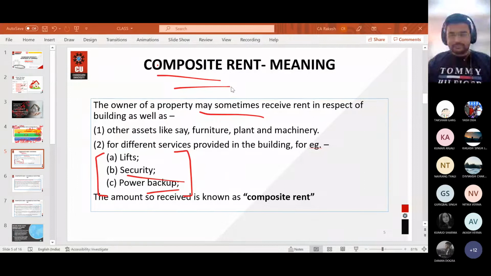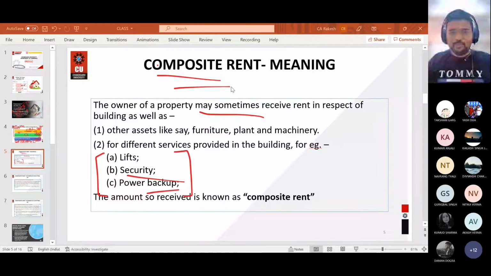So whatever is the rent of the hall only will be chargeable to tax under income from house property, and whatever is the rent from these chairs, this projector, this screen will be chargeable to tax under income from business or profession, or income from other sources.